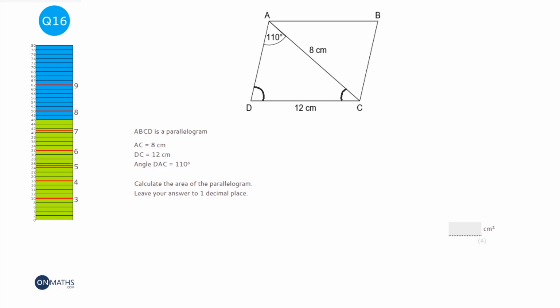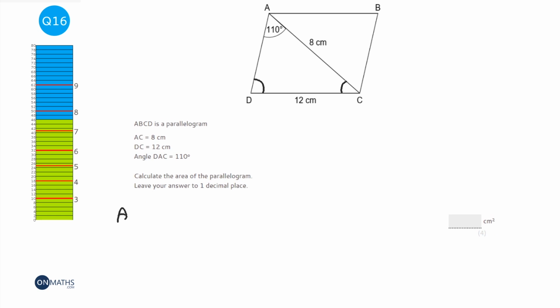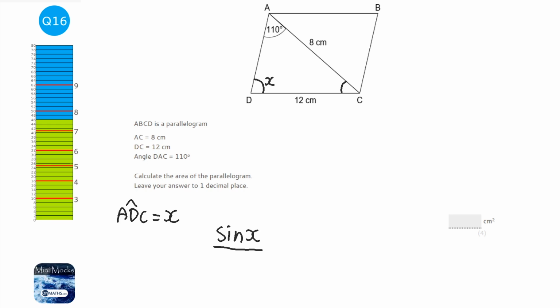So I'm going to work out the angle I marked first, so that is angle ADC. That's what I want to work out first. Now to do that, let's call it X, so it's a bit easier to write. I'm going to use the sine rule, and that says that sine X over 8 equals sine 110 over 12.